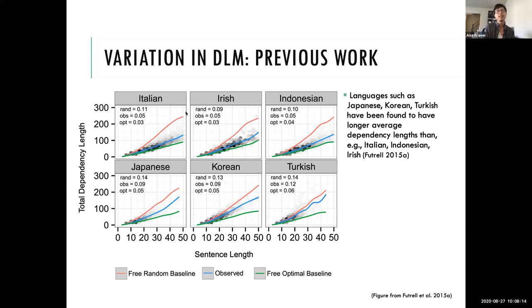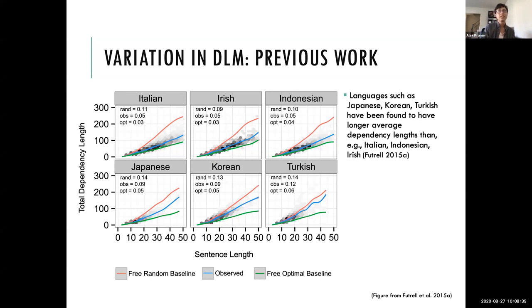And then the second blue line is the observed dependency length. So that's the actual total dependency length of every sentence in the corpus. And then this bottom green line here is an optimal baseline representing what happens if you rearrange the sentence so that the distance between all the dependencies is as small as possible.